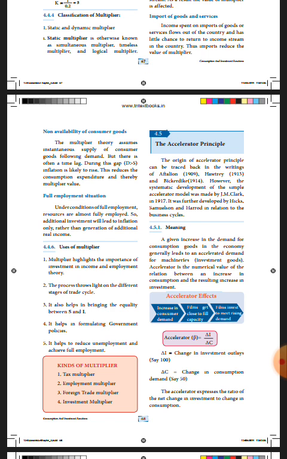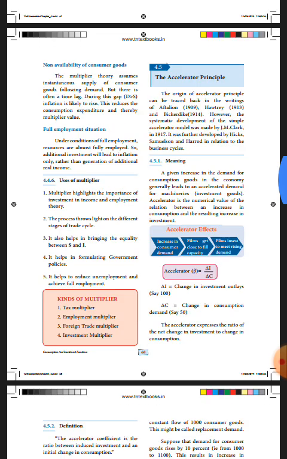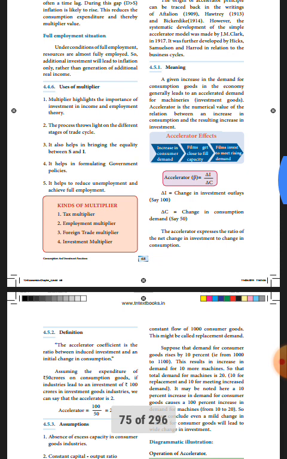Now you refer that box. Kinds of multiplier. What are all the kinds of multiplier? First one is tax multiplier. Second, employment multiplier. Third one is foreign trade multiplier. And fourth one is investment multiplier.